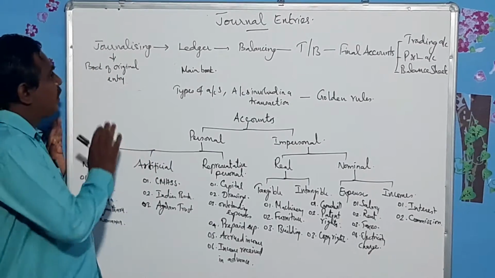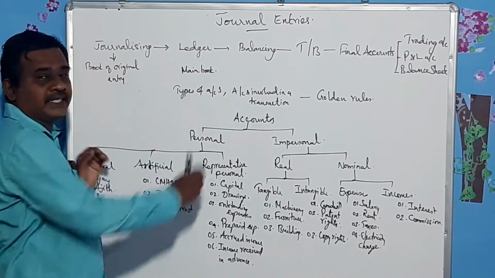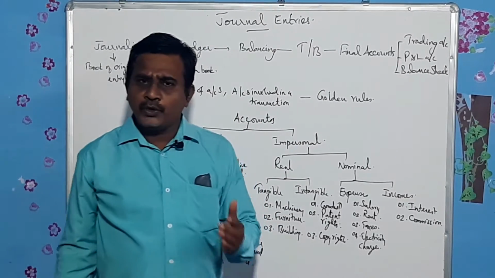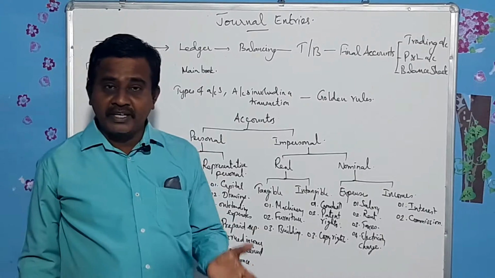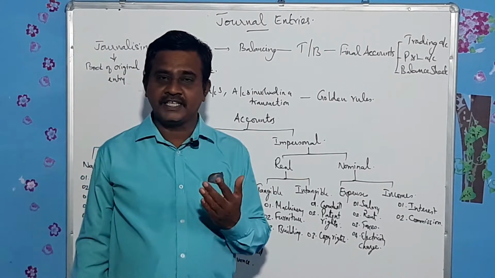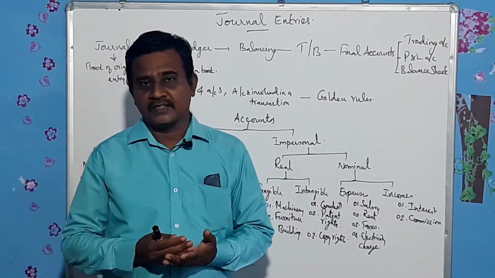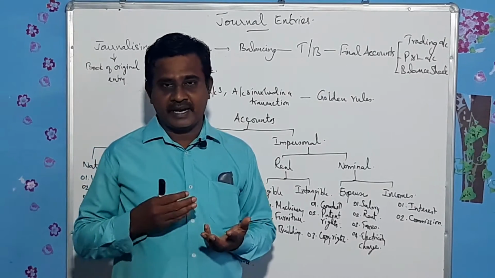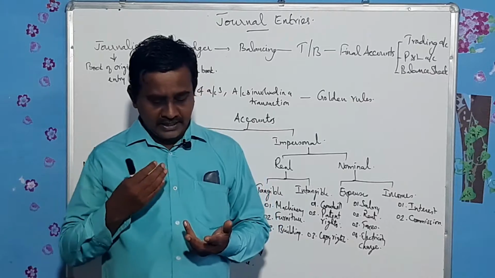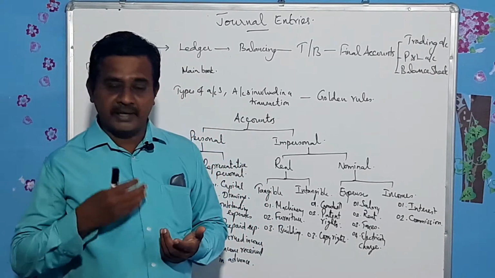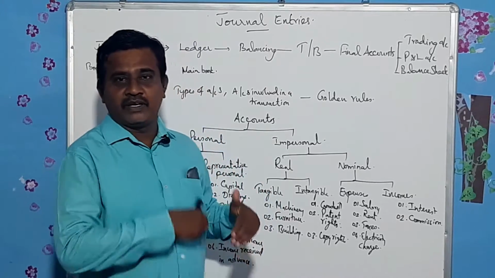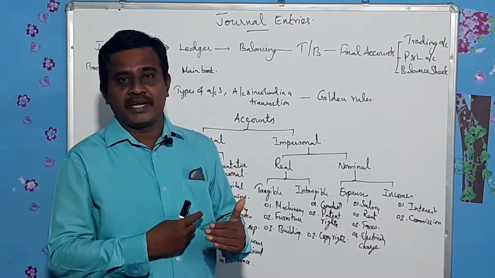And first of all, you must know the accounting cycle. This one is called accounting cycle. What do you mean by accounting cycle? You might have studied in your biology that natural cycle. What do you see there? Insects will be taken by rat. Rat will be taken by snakes. Snakes will be taken by eagle. Like that, at the end, again it will come to the beginning.